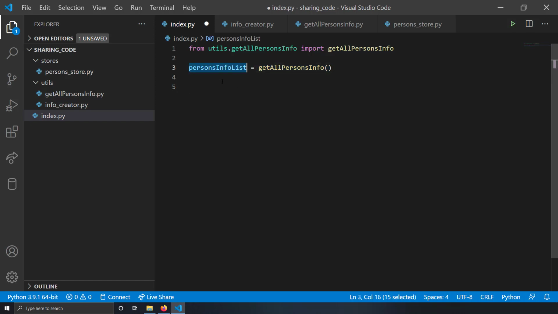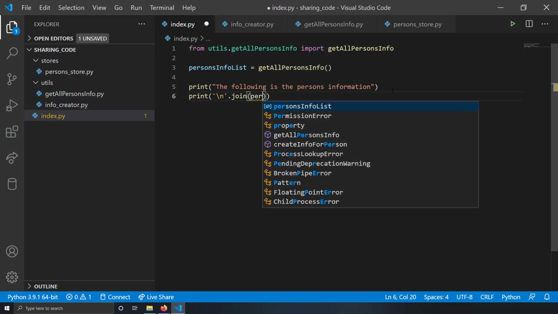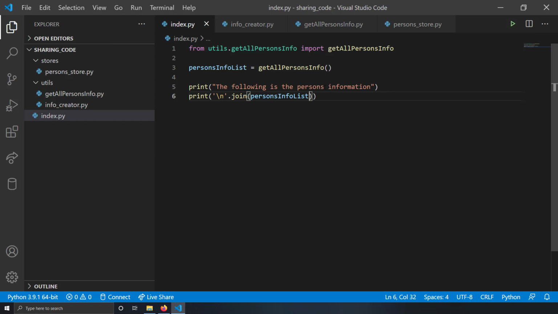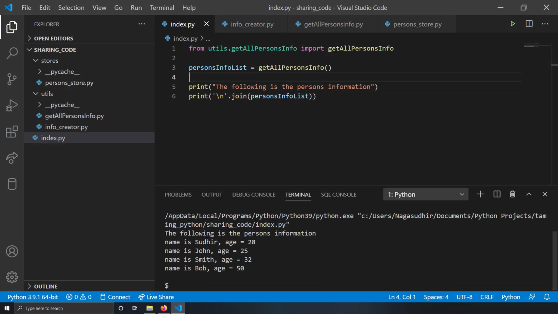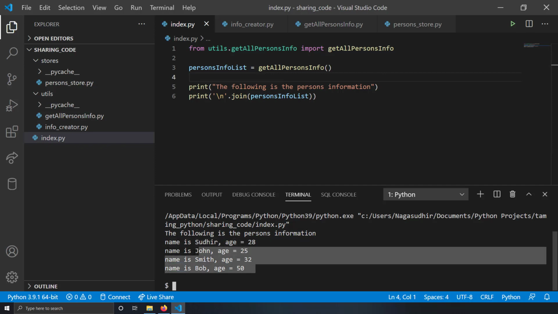And now I'll just print that. Okay, print, join all by new line and print it beautifully. That's all. So what I'm doing is I'm separating each element of this list by a new line, so each person's info will be shown in each line. So let me save this, and now I'll try to run my index.py. If I run this, you can see the following is the person's information, name and age. I've got the information displayed for each person in the store.